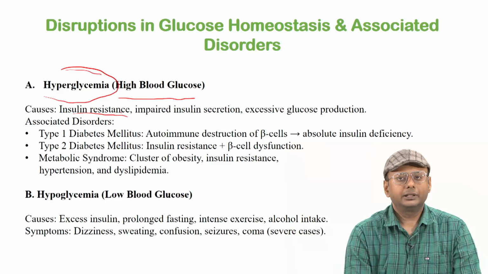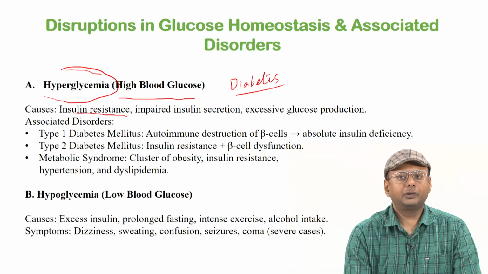These are mainly the two reasons why hyperglycemic conditions are observed. The condition of persistent hyperglycemia can lead to the disease called diabetes.